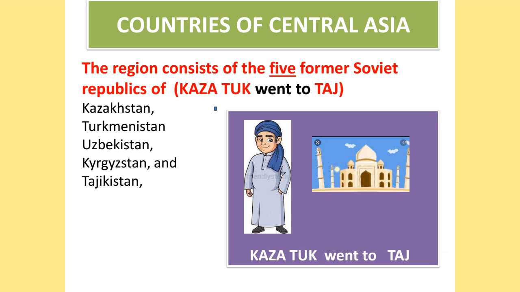To remember these countries, I have developed a mnemonic. The region consists of five former Soviet republics, and to remember these five countries, I have given a mnemonic: Kaja Tuck went to Taj. Kaja Tuck is a person who went to the Taj Mahal. When we start decoding this, it will be very easy. Kaja means Kazakhstan. TUK means there are three countries within this, that is Turkmenistan, Uzbekistan, and Kyrgyzstan. And Taj stands for Tajikistan.